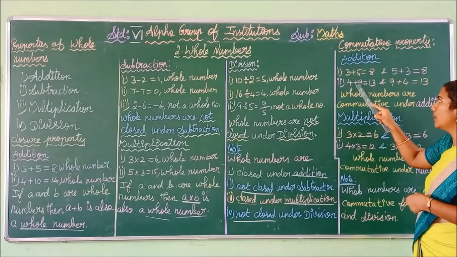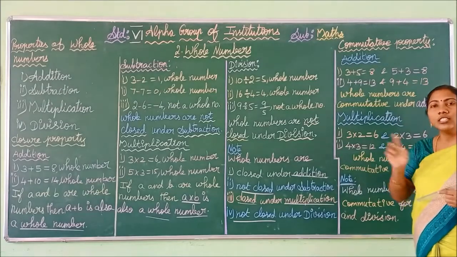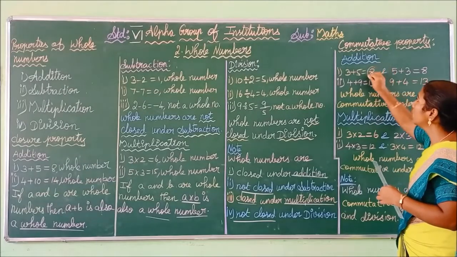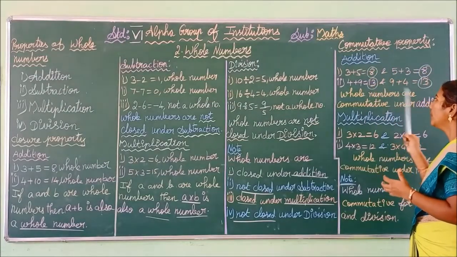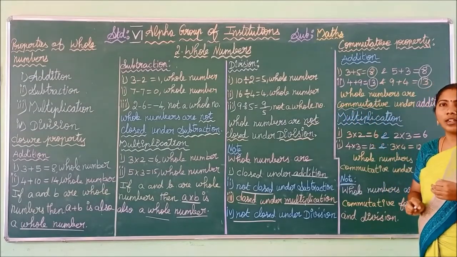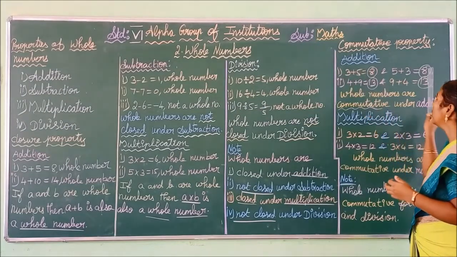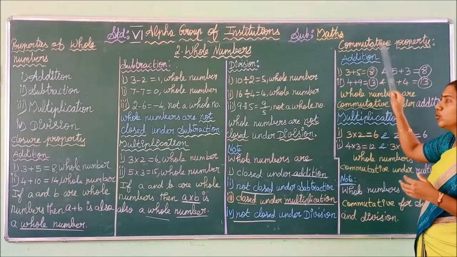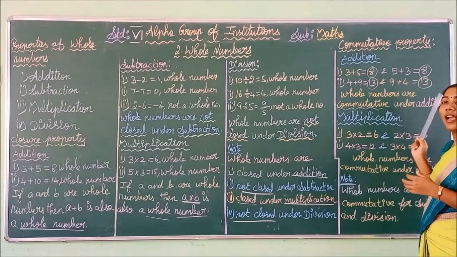See the next one, 4 plus 9 is 13. 9 plus 4 is also 13. If you change the order of addition of the whole numbers, the result remains the same. There is no change in the result. So we can easily say whole numbers are commutative under addition. Do you understand what I am saying? If you change the order of addition of the numbers, the result will not change. Such a property is called the commutative property. So we can say whole numbers are commutative under addition.